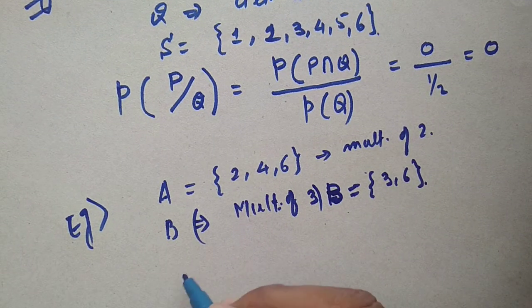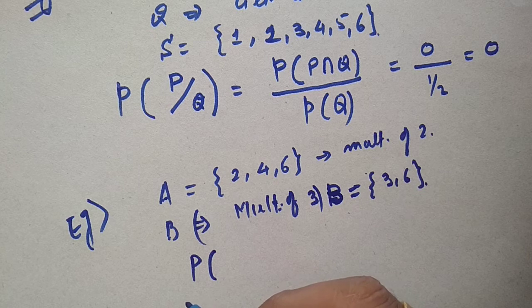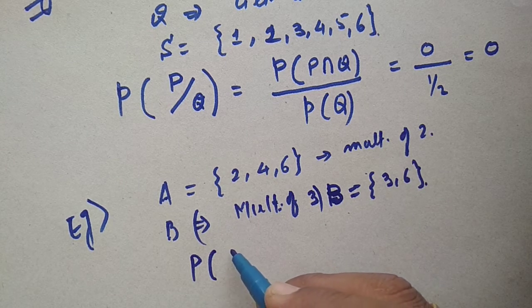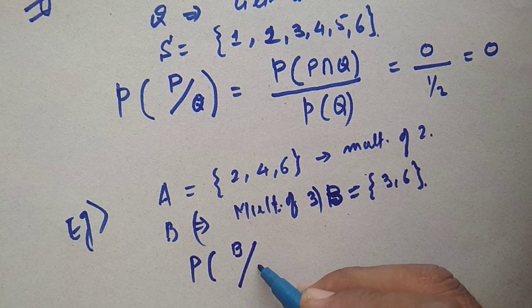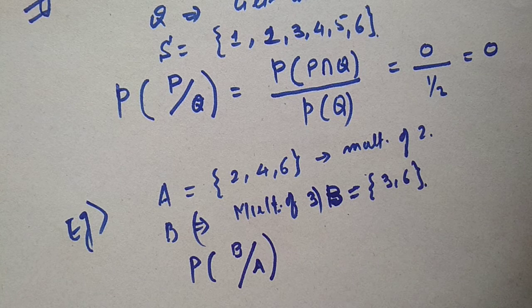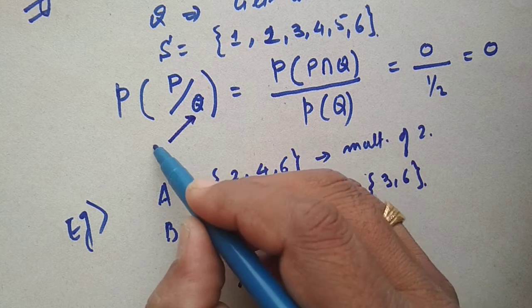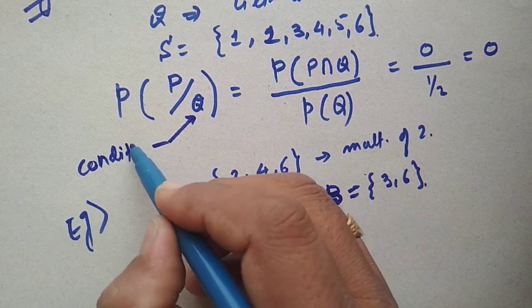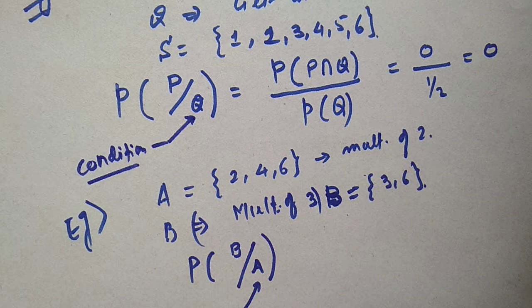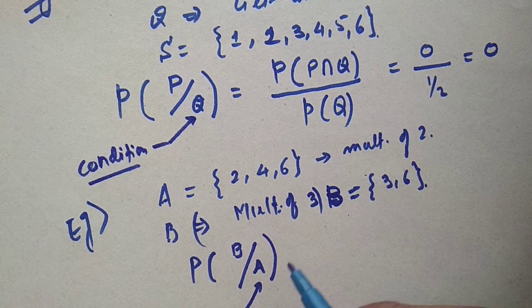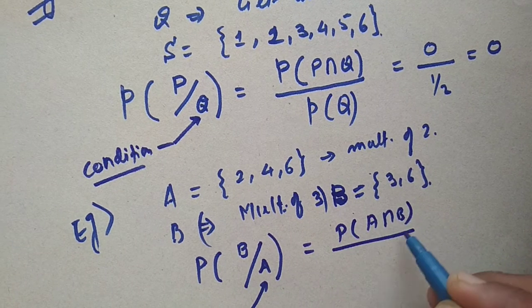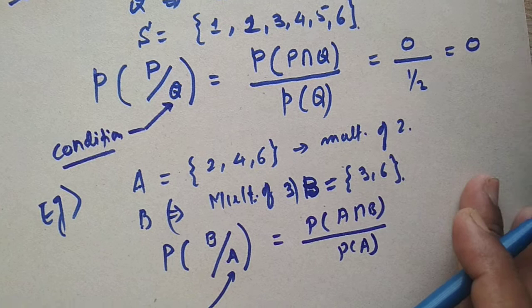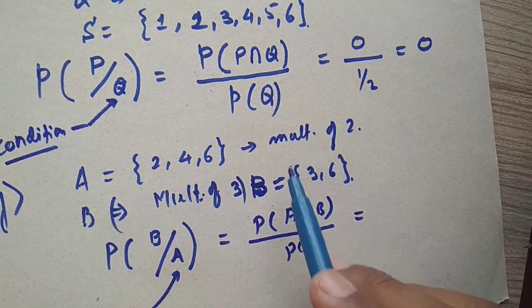You have been asked to find the probability that you get a multiple of 3, given that a multiple of 2 has already occurred. This is the question. Conditional probability: we say that this is the condition applied. When the condition is applied, we write P of A intersection B divided by P of A.